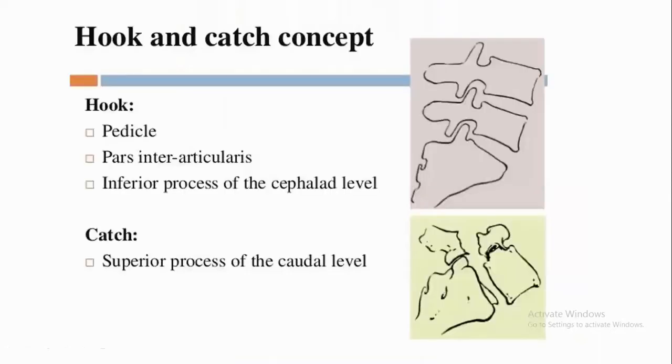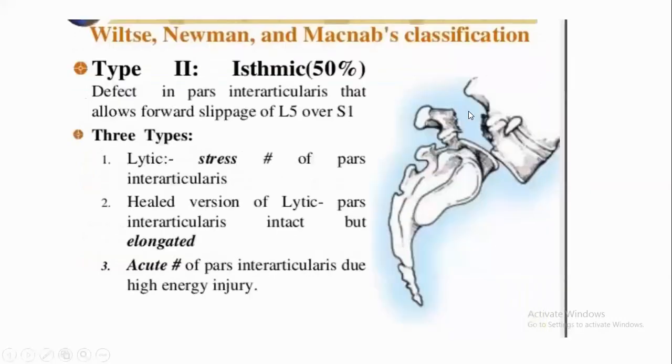What is the hook and catch concept of dysplastic spondylolisthesis? Here, the hook is formed by the upper vertebral body, that is the pedicles, superior articular process, then pars interarticularis. The catch is formed by the inferior part of the articular process. If the catch is not well developed, the hook is not going to work at any level.